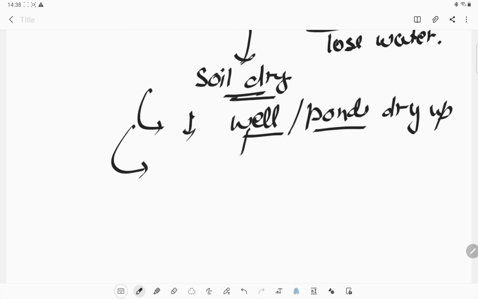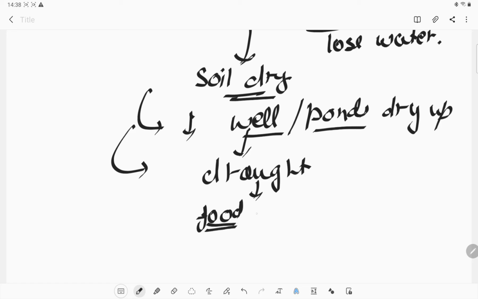So all these conditions will lead to a condition which is called drought condition, where we have very little food, or there will be no food to eat for humans as well as for the animals.